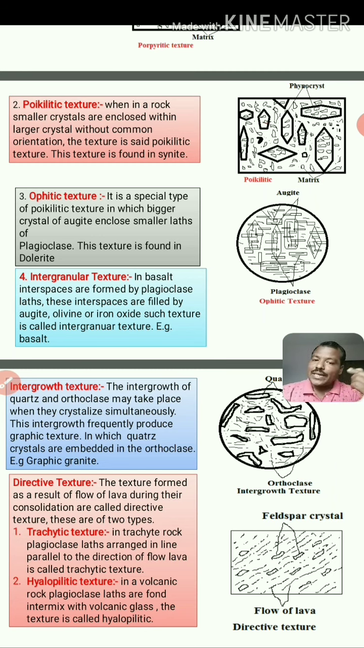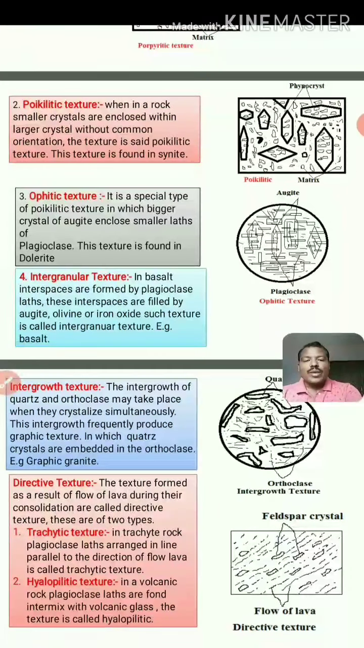Another texture is the glassy texture. Glassy texture is formed in volcanic rock, because of the rapid cooling of magmatic material on the earth's surface. This magmatic material has no chance for crystallization. That's why it forms a glass-like material. This texture is called a glassy texture.